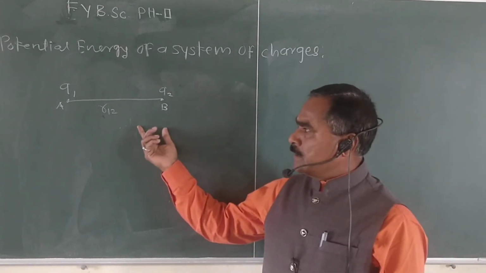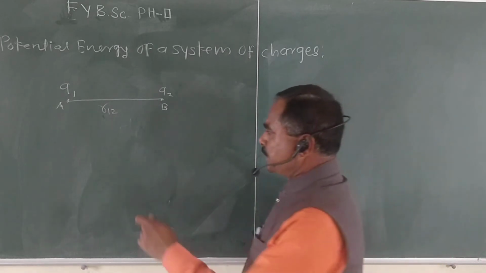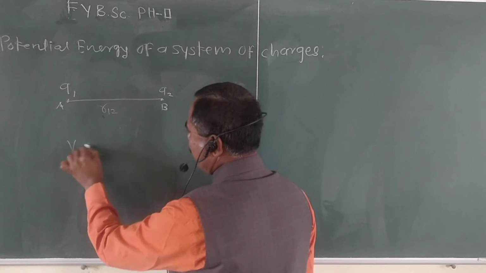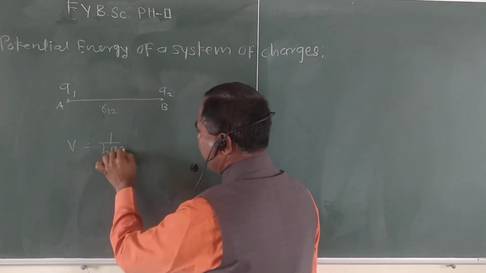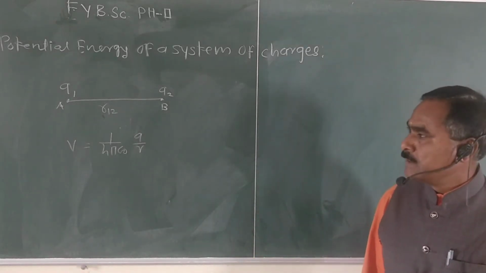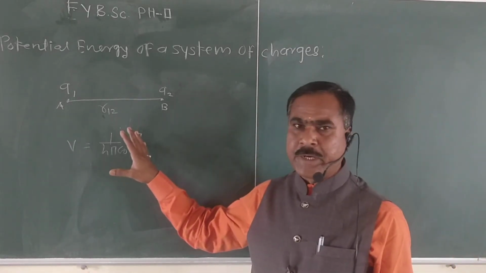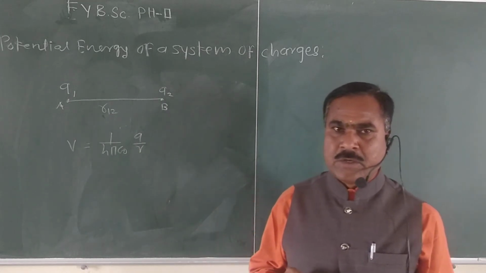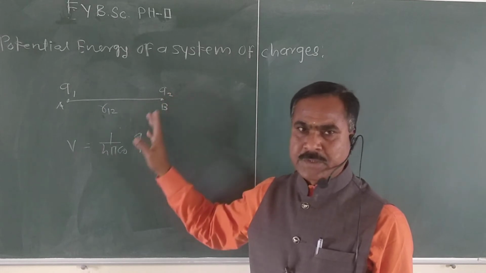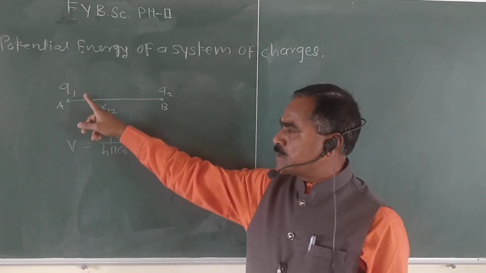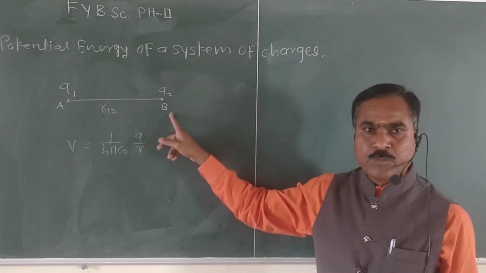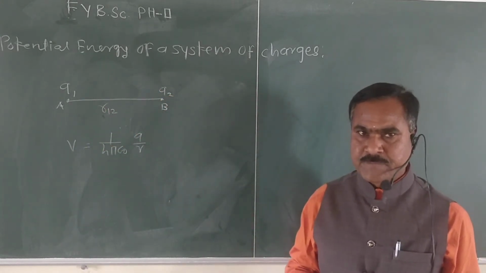The electric potential at any point is given by the equation V equal to 1 upon 4 pi epsilon naught Q upon R. So here we have to calculate the potential energy of a system of two charges, that is Q1 and Q2. For this we have to bring charge Q1 from infinity to point A and charge Q2 from infinity to point B one by one, right?